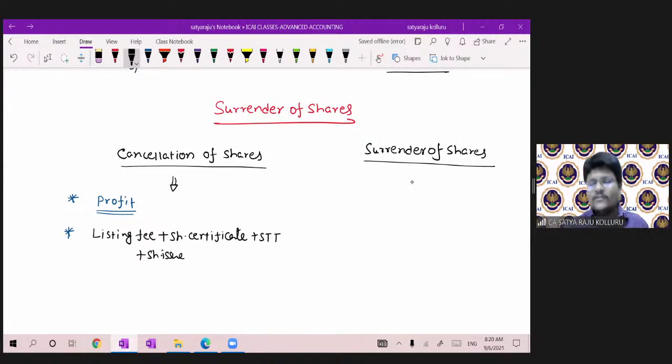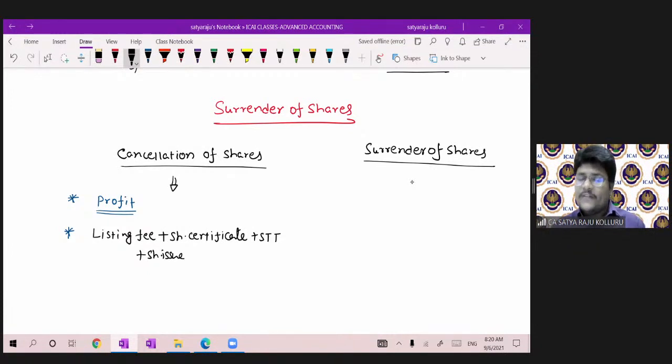Okay, through cancellation we are getting the profit, no doubt about it. But at the time of requirement of fresh shares, again you have to issue fresh equity shares, due to which you incur some further expenditure, which actually leads again to a loss-making company. So why are you doing all such things? Rather than going for cancellation of shares, it is better to go for surrender of shares.